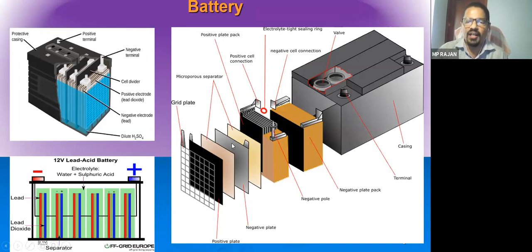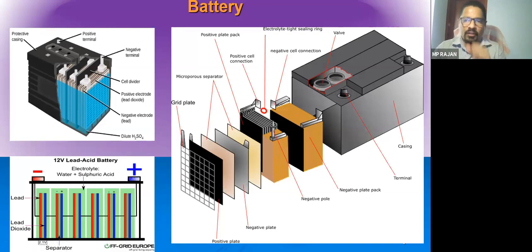So this is the negative plate, and this is called the microporous separator, made of plastic or some thin glass, etc. Even paper also, cardboard, etc. Depends upon the brand of battery. The purpose of the microporous separator is to separate the positive plate and negative plate. So positive and negative plates should not touch, in order to avoid short circuiting.